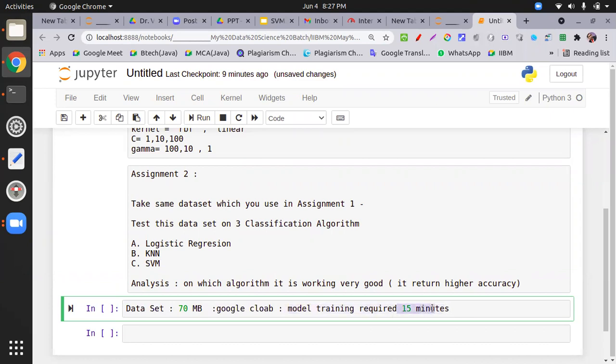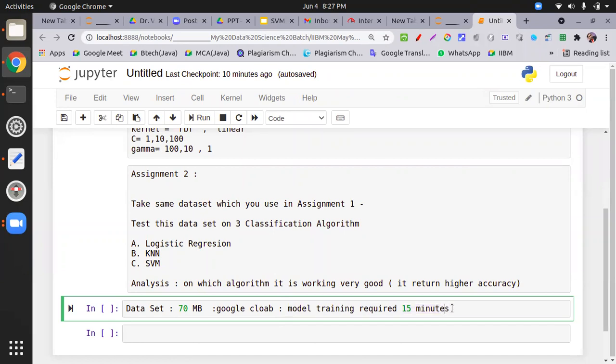If you work on your i5, i7 system, it will take a minimum of 30 to 45 minutes for training the model. With SSD, I think it'll work faster. I also have an SSD in my laptop, but prefer Google Colab. Otherwise, we have to take the lunch break in between.